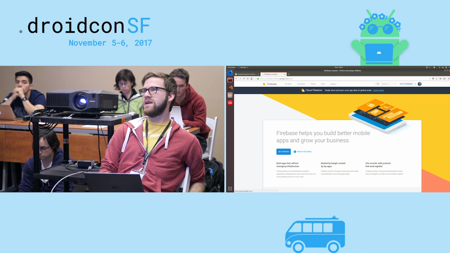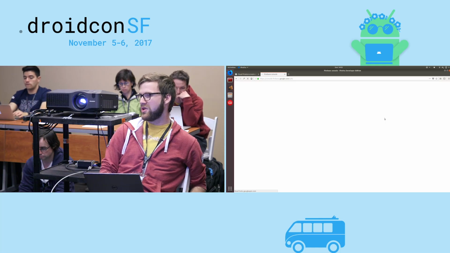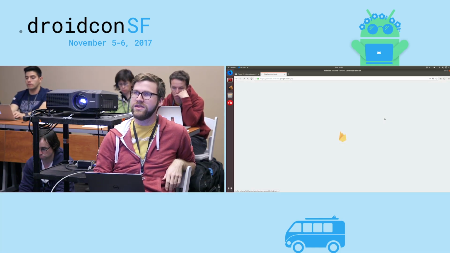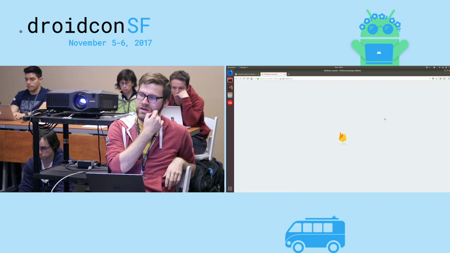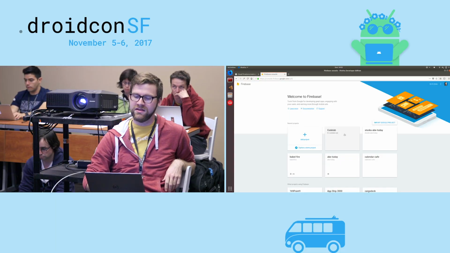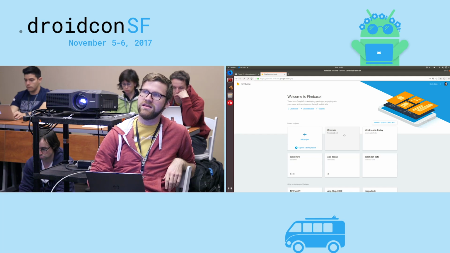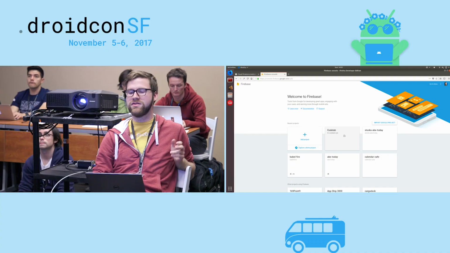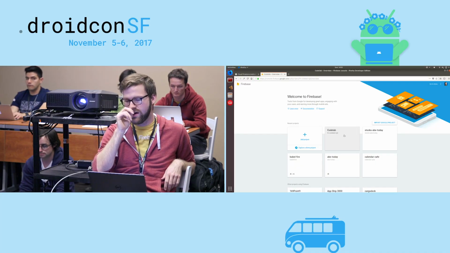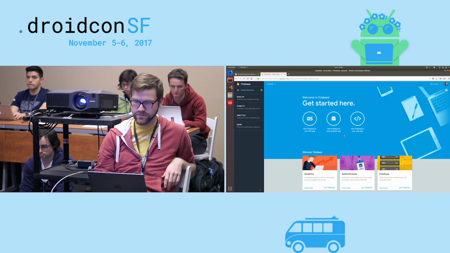Once we're in the Firebase console, if you have Google Cloud projects, you'll see them available to import. If you don't, that's absolutely all right. You can just hit the Create a New Project button. Because I give a fair number of Firebase talks, I have a fair number of Firebase projects. So today I'm going to be using an existing one I already have, this project called Codelab. But you can just go ahead and create a brand new one, call it whatever you want. It does not matter at all. And of course, you can change that later.